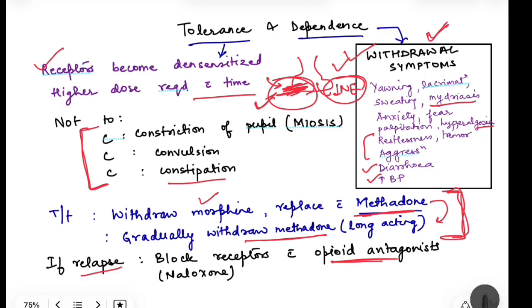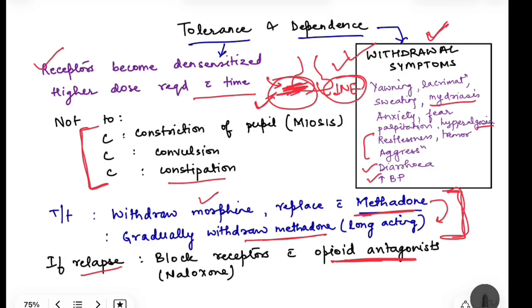And because now you know that there are high chances of relapse in this person, you block the receptors with opioid antagonists, so that if the person takes the drug, the drug is not able to act on the system and there are no effects of euphoria seen with the opioids. So that is tolerance, dependence, and what you will do to prevent drug seeking behavior in an addict, and if there is relapse.